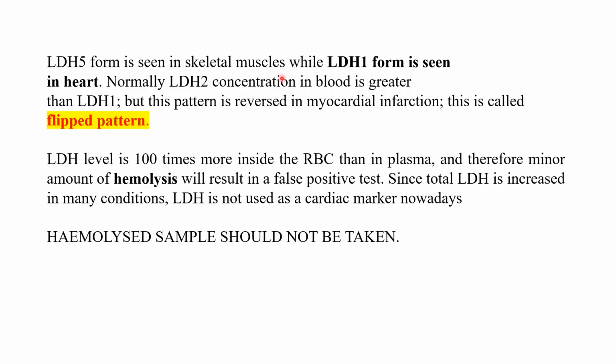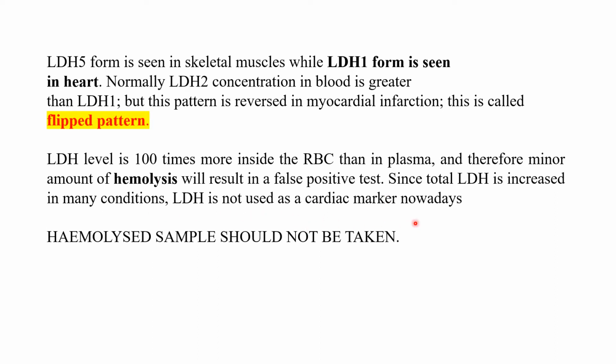LDH5 is seen in skeletal muscles and LDH1 is seen in heart. Normally LDH2 is greater than LDH1, but this pattern is reversed in myocardial infarction, and this is called the flipped pattern. LDH level is 100 times more inside the RBCs than in plasma, and therefore minor amounts of hemolysis will result in false positive test. Since total LDH is increased in many conditions, total LDH is not used as a cardiac marker.